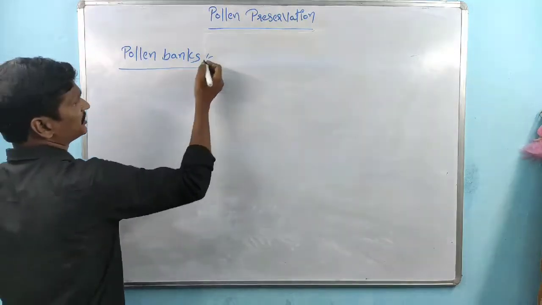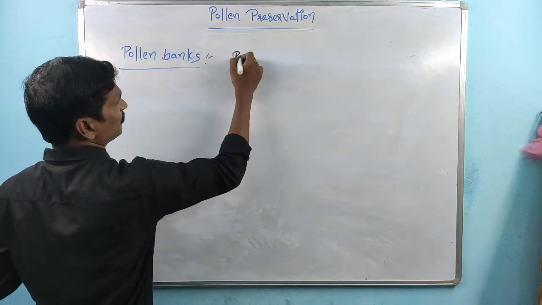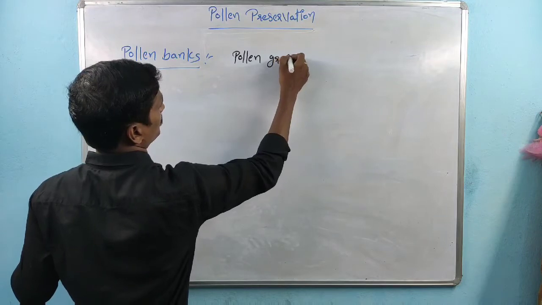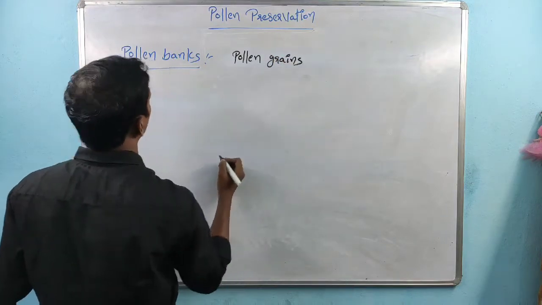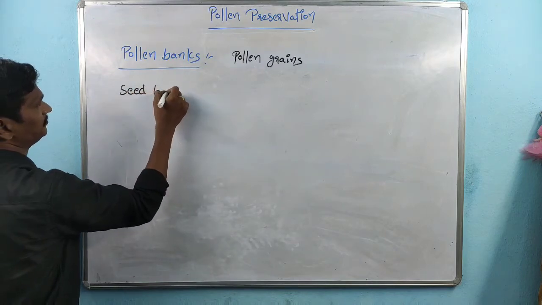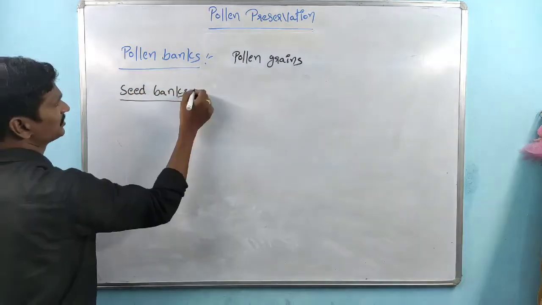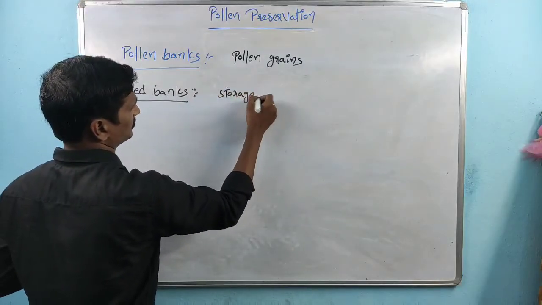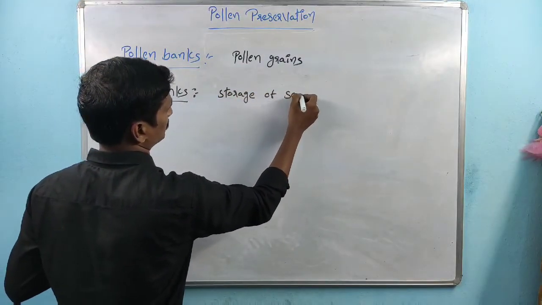Related to the plants, there are pollen banks, which are involved in the storage of pollen grains, right? And coming to the next one, seed banks, which are related to the storage of seeds.